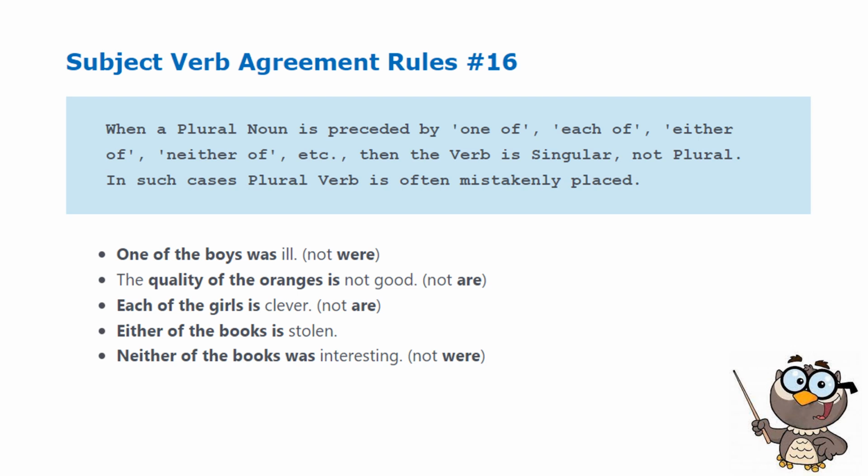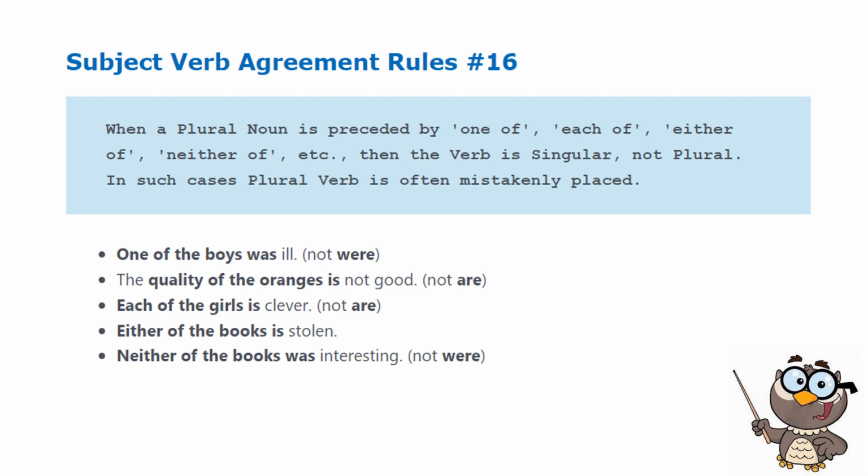Rule number 16. When a plural noun is preceded by one of, each of, either of, or neither of, the verb to use is singular, not plural. In such cases, a plural verb is often mistakenly placed. Remember, in these instances, we need to use the singular form of the verb.